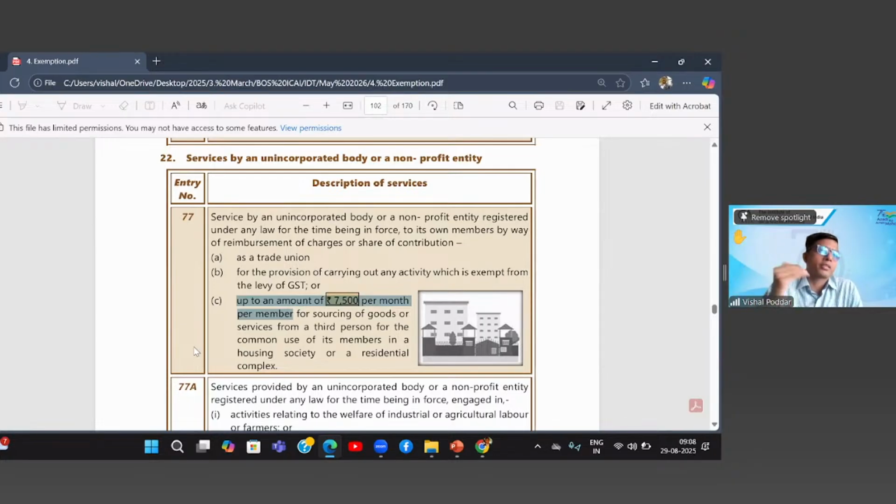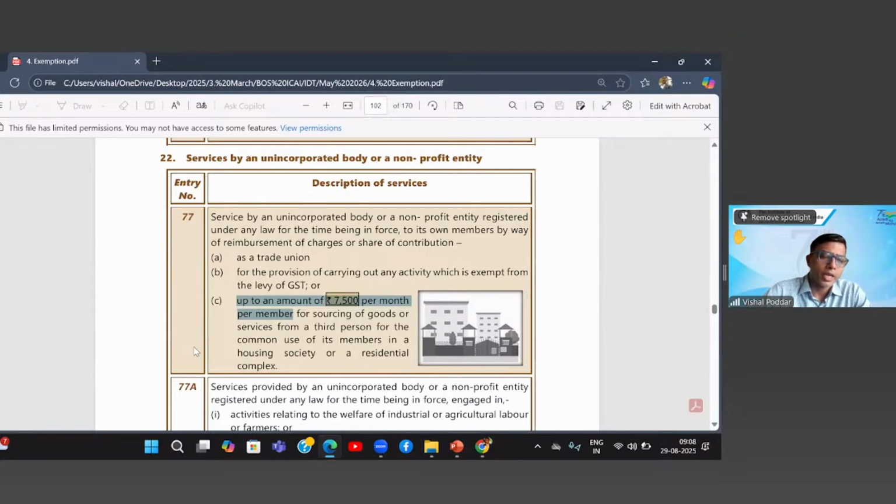If it is exceeding this amount, there is some dispute going on. If your amount is exceeding 7,500, there are two lines of thought. One is clarified by the government, but we are challenging that clarification. Let us say your maintenance charges are 10,000.